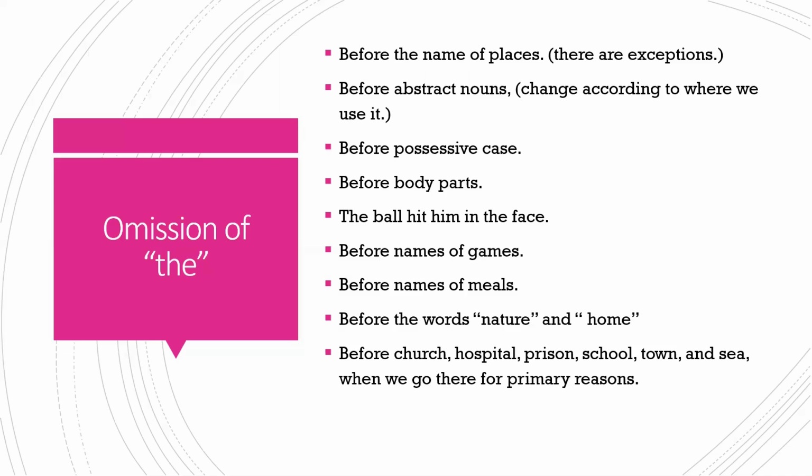Finally, we are going to discuss the places where we should omit "the". Firstly, we can't use "the" before the name of places, but there are some exceptions we already discussed. The next point is that we can't use "the" before abstract nouns. Again, there are some exceptions. Thirdly, we can't use "the" before the possessive case. We can't say "the boy's uncle". We should say the uncle of the boy. We can't say "the girl's family". We should say the family of the girl.